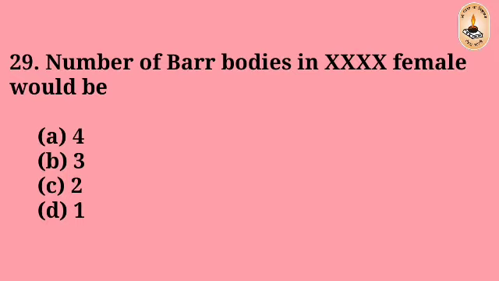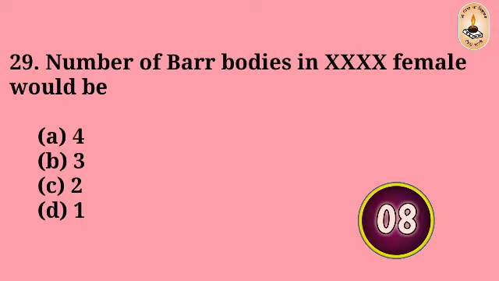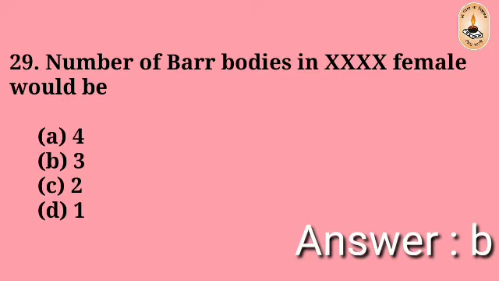Question number 29. Number of Barr bodies in an XXXX female would be 4, 3, 2, 1. The right answer is B, 3.